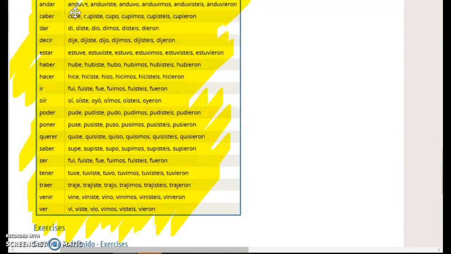So andar would go to anduv, decir would go to dij, estar would go to estuv, hacer would go to hic, poder pud, poner pus. And the endings on these are like a Tetris piece. So they take a combination of the endings. So in the yo, they're an E, and in the él, they're an O, because those are the AR endings. And then in the rest of the four boxes, they take the ER, IR endings.